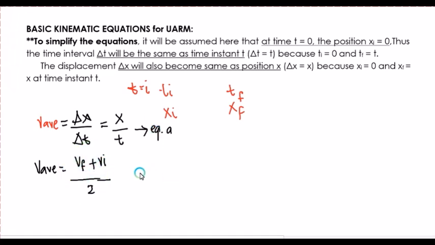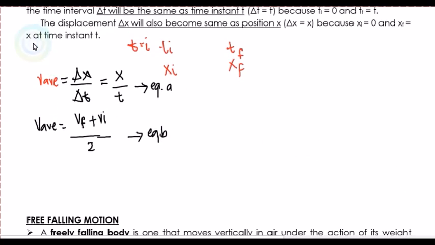So this will be aton nga equation B. So we have both equations nga equal to average nga velocity. So pwede dito sila equate nga duwa. So we will have, x all over t is equal to VF plus VI all over 2.